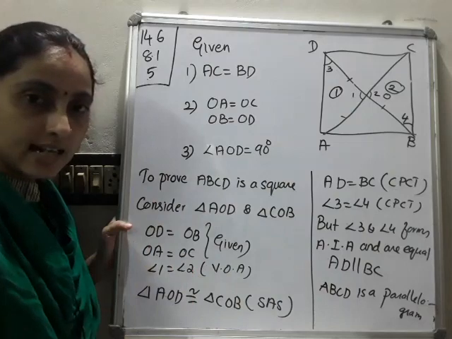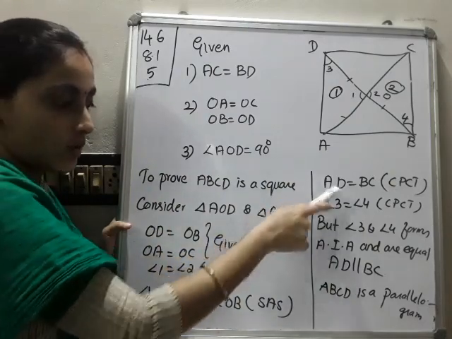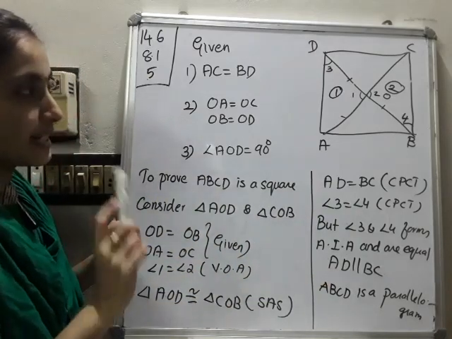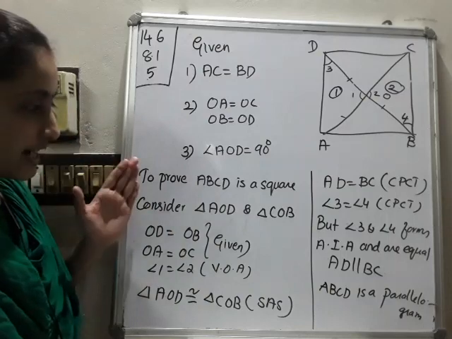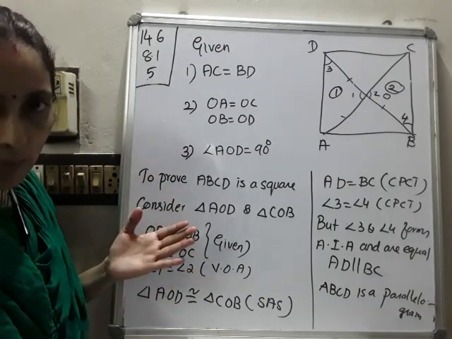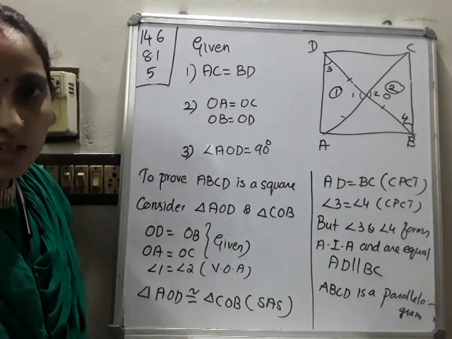If any one pair of opposite sides is equal and parallel, then it is a parallelogram. Here we got equal and here we got parallel. So we can say ABCD is a parallelogram. Well, that is the first step. Now we have to prove it is a rhombus and then that one angle is 90 degrees. That is the whole proof of this question.